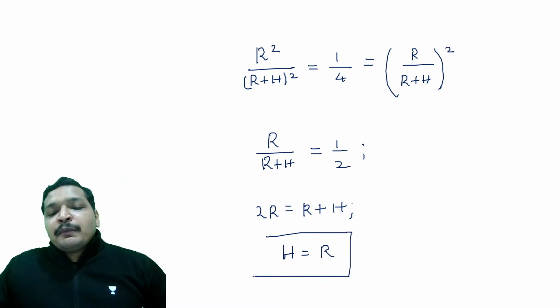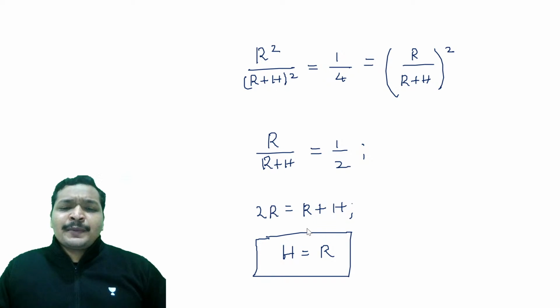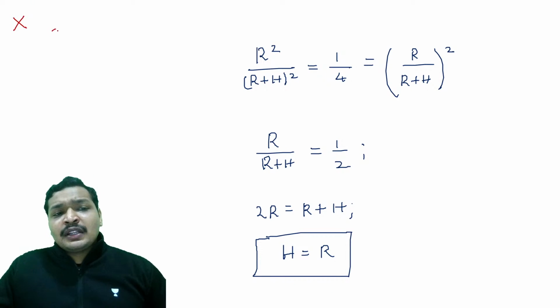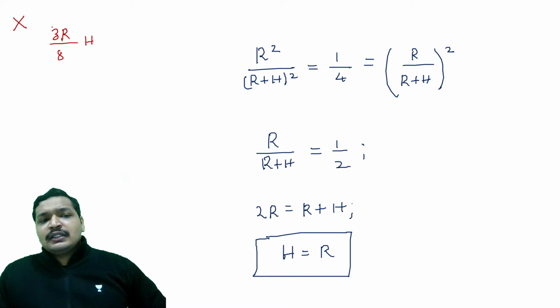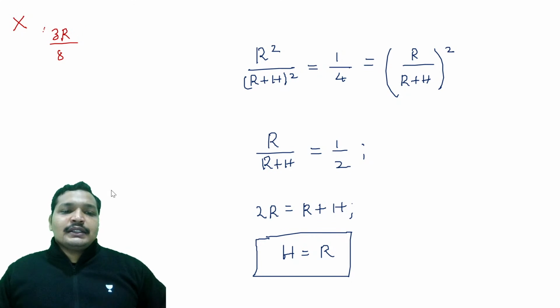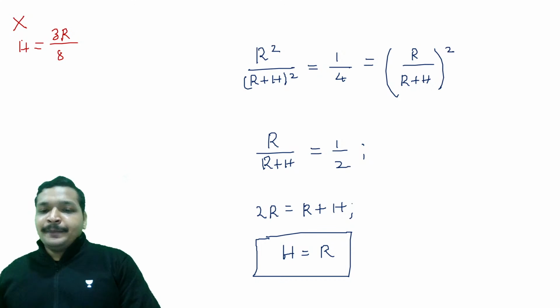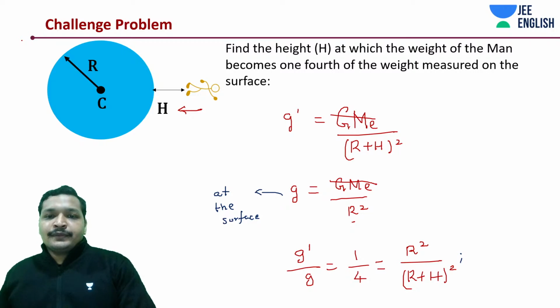But if you go by the bookish expressions, even if you memorize the bookish expression, you would have got the wrong one. What is the wrong one? Wrong one would have been 3R by 8, or something, which is wrong. You can do the math later on. Anyway, this is not the way to go about it. That is only valid if the height is very small. Easy, simple. Alright, let's move on to the next question then.